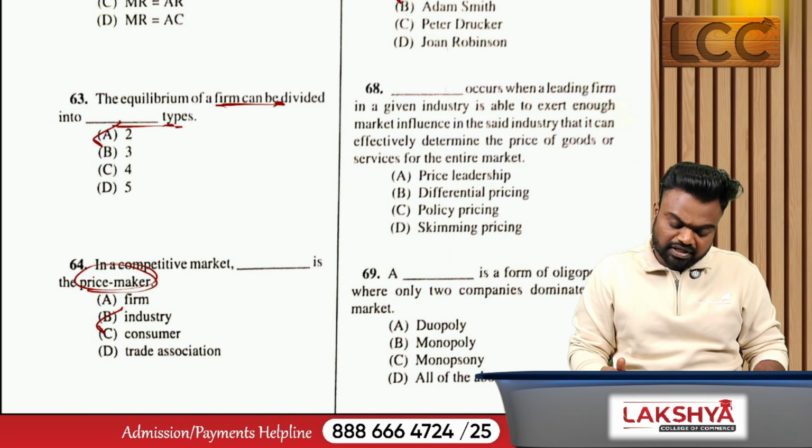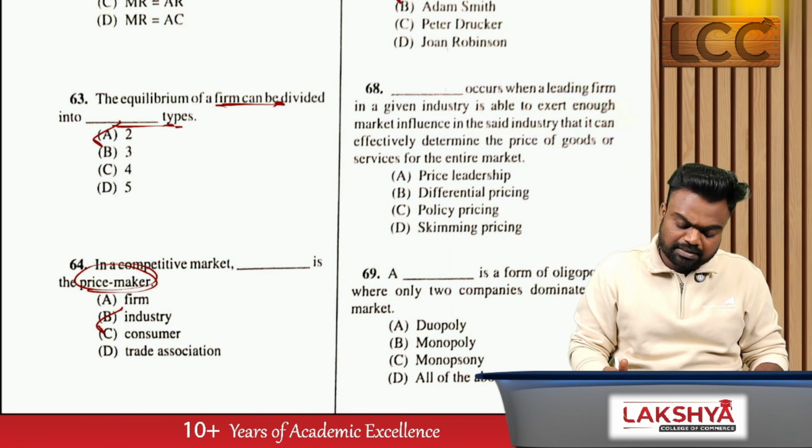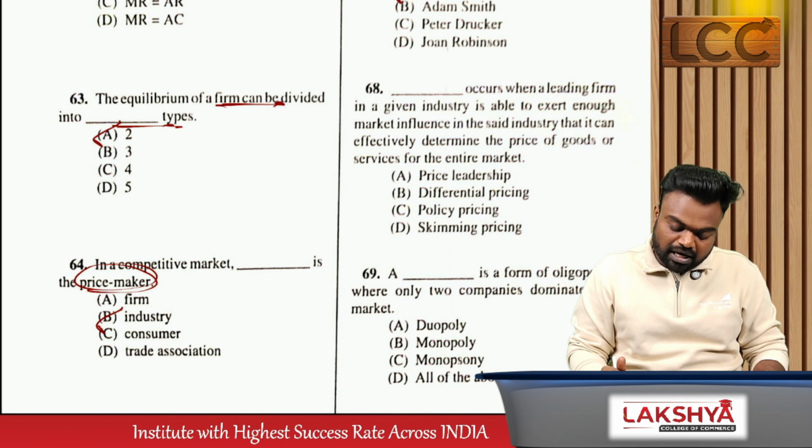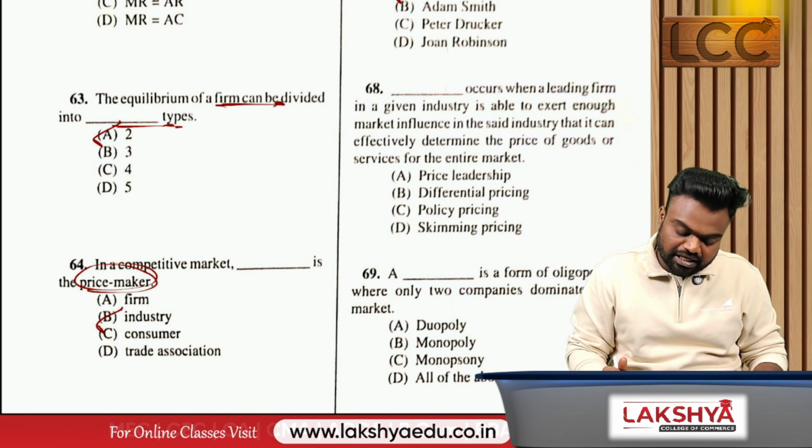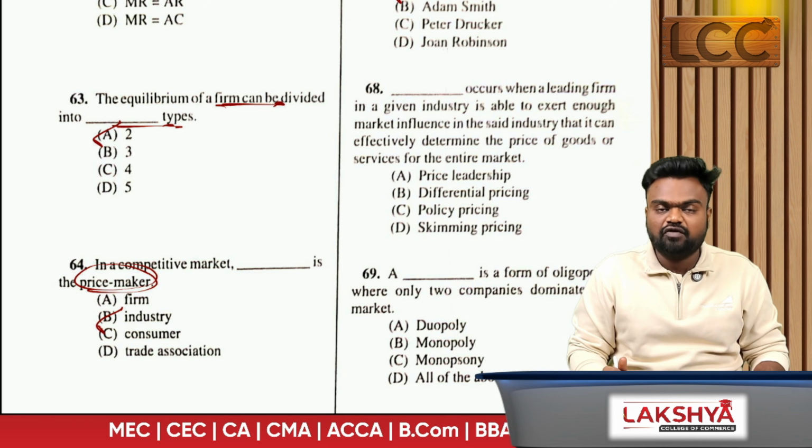Dash occurs when a leading firm in a given industry is able to exert enough market influence in the said industry that it can effectively determine the price of the goods or services of an entire market.